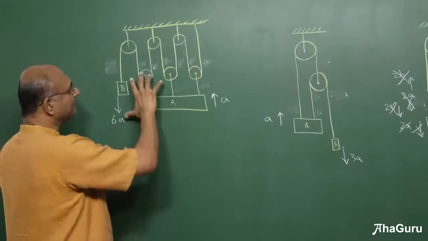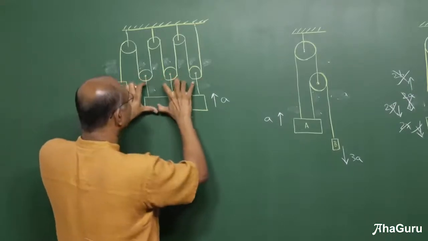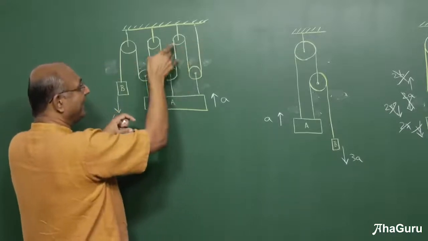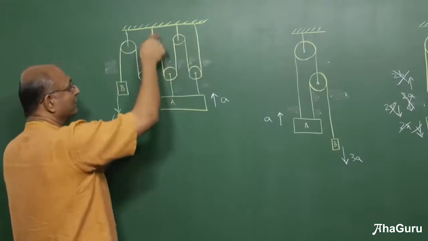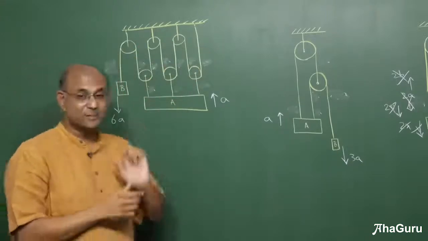Now we could have also done that by saying, okay, see, you see these ropes are all fixed. So why not just grab this entire thing and lift it up by A? Then you will get A. And then you can just happily move 1, 2, 3, 4, 5, 6, 6A. So that is 6A. So you can see how simple it is.